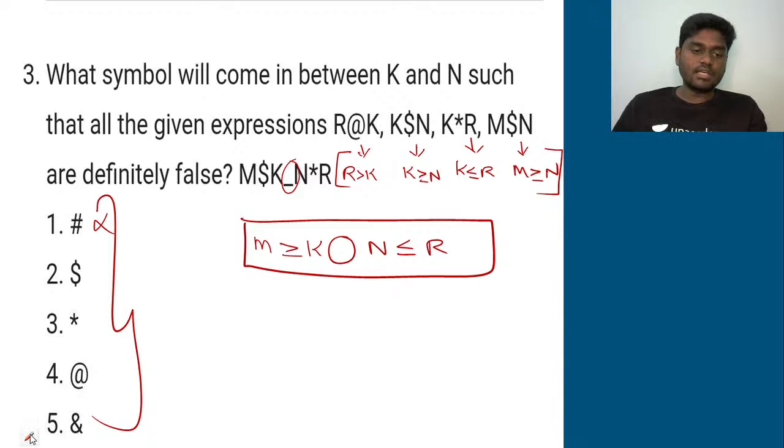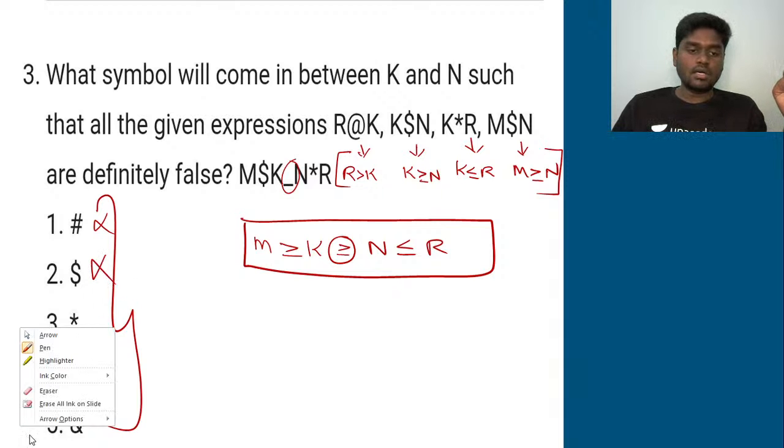Did you get it? And if you go for the next one, that is dollar. If you try to put the second option, that is dollar here, dollar stands for greater than or equal to. So now see, R greater than K is false actually. Okay. The next one, K greater than or equal to N. Yes, K greater than or equal to N becomes true, but it should hold false actually. So the second option is also ruled out.